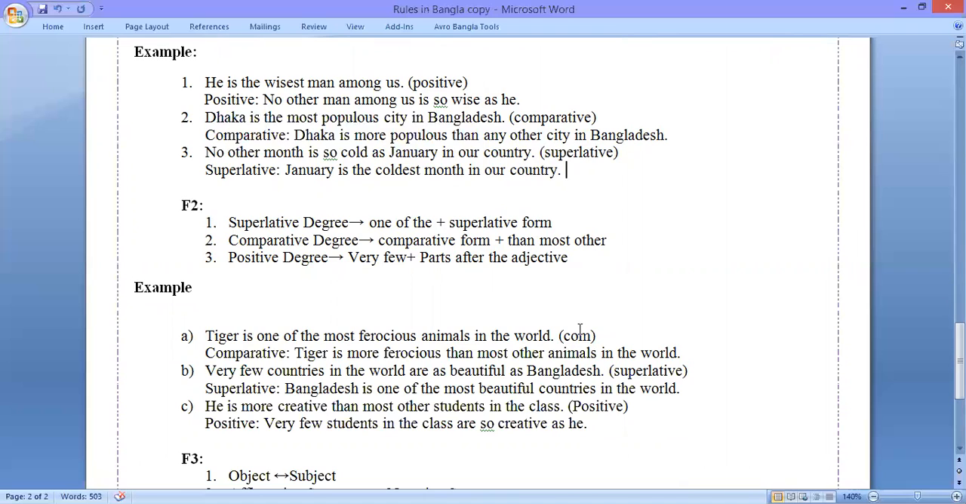This is formula 2. So in formula 2, we can see that if there is one of the in superlative degree, and if you want to make this comparative, at that time we need to use comparative form plus then most other. And if you want to make this positive, we need to use very few at the beginning instead of no other. Same is the case if there is very few in positive form, and if you want to make this superlative, at that time we need to use one of the, and if you want to make this comparative, we need to use comparative form plus then most other.